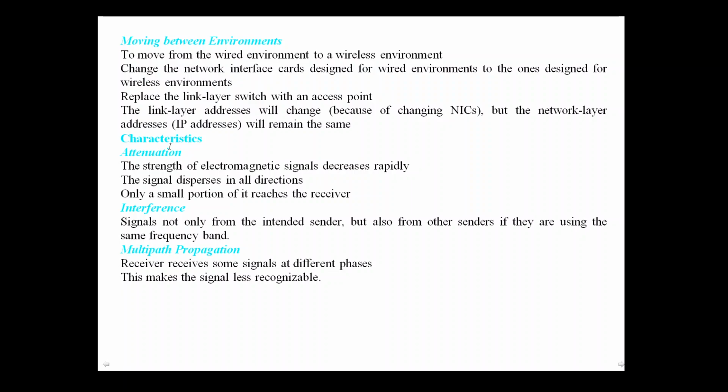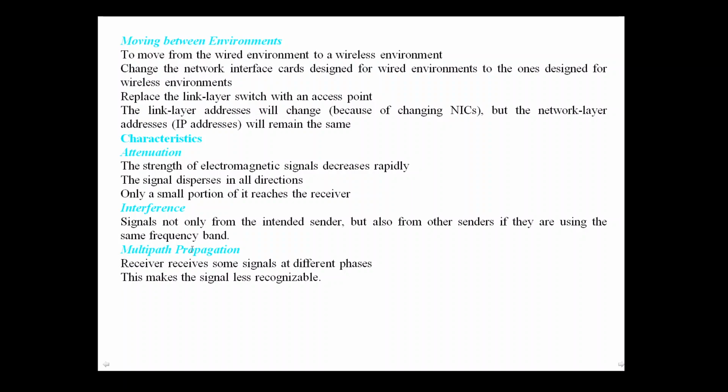Characteristics of wireless LAN: attenuation. The strength of the electromagnetic signal decreases rapidly. The signal disperses in all directions, and only a small portion of it reaches the receiver. Second characteristic, interference. The receiver will not only receive the signal from the intended sender but also from other senders if they are using the same frequency band. Obviously, there will be interference.